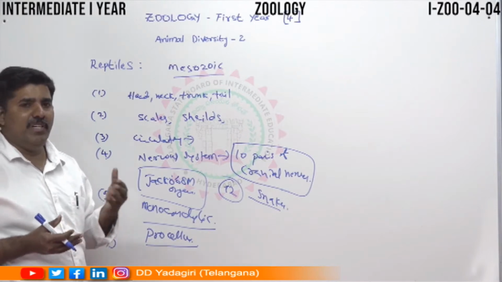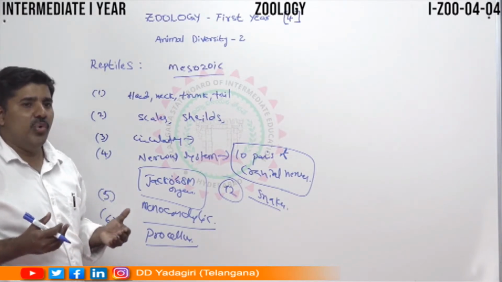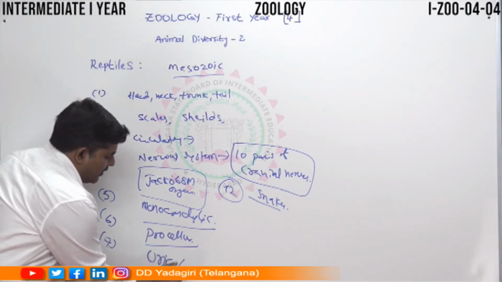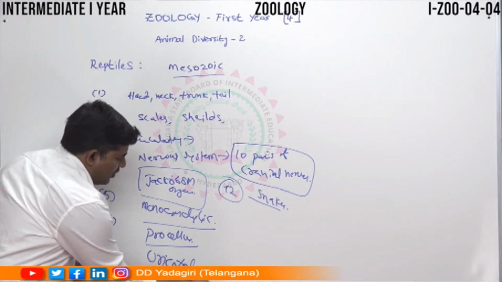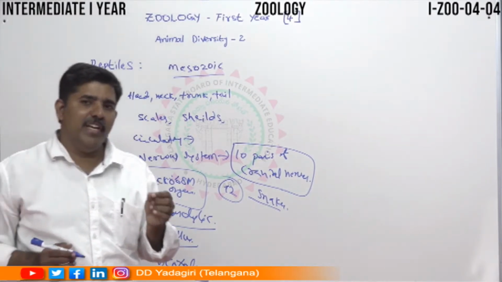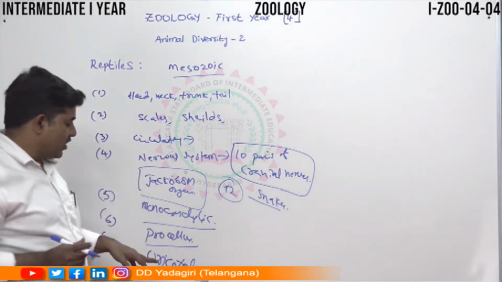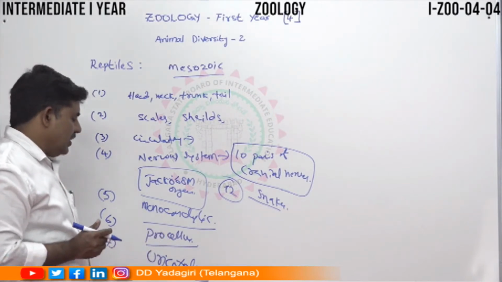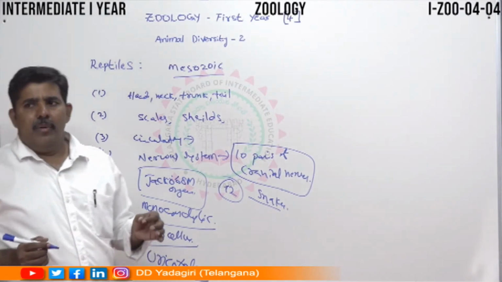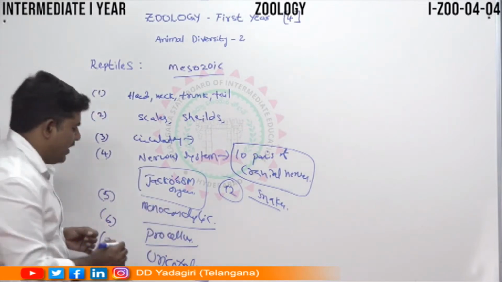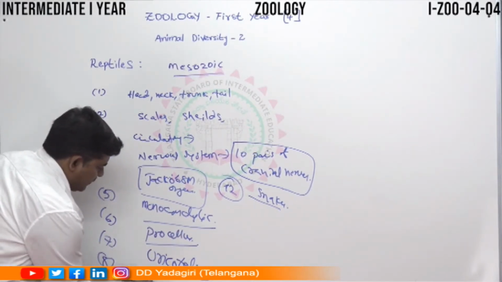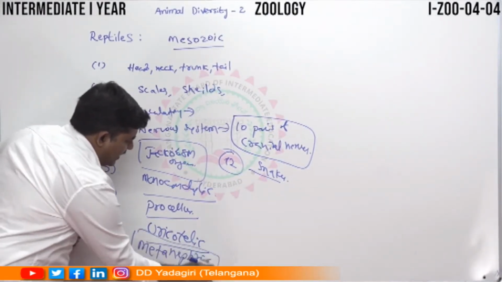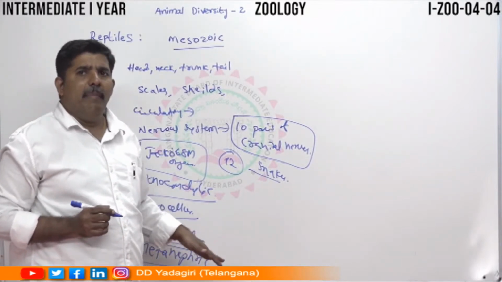Here the excretory material is uric acid, so that's why it is called a uricotelic species. Most of the excretory material is uric acid, that's why it is called a uricotelic species. Then the particular organ is the kidney, especially we can see the kidneys. So kidneys are the metanephric type.